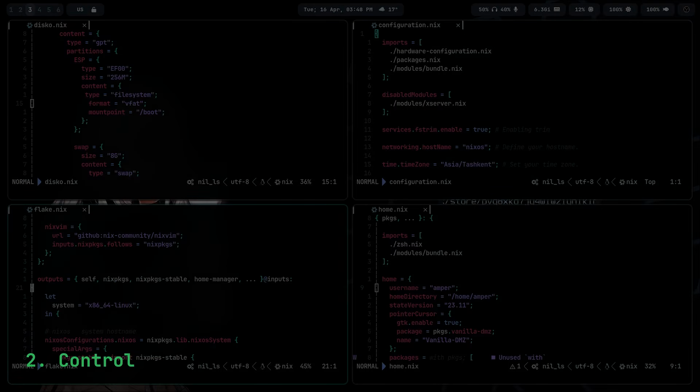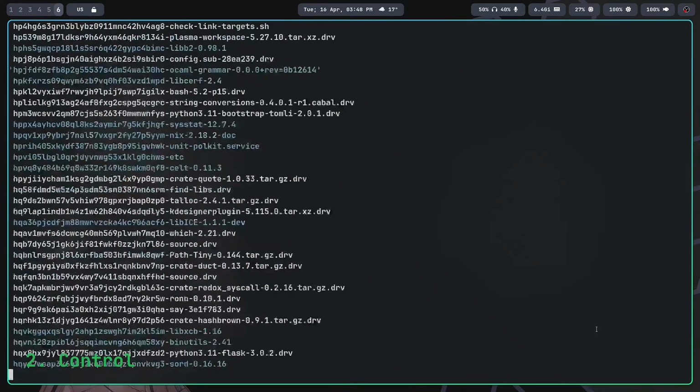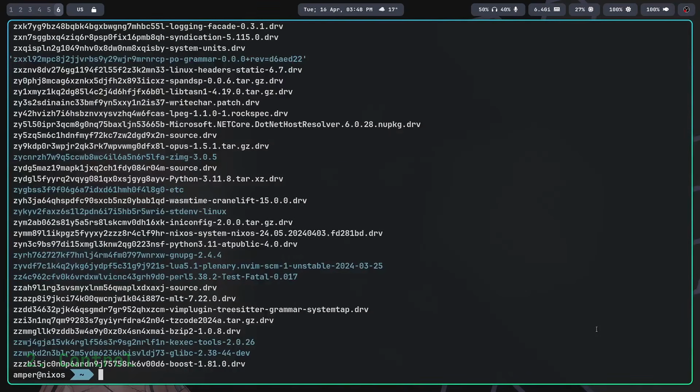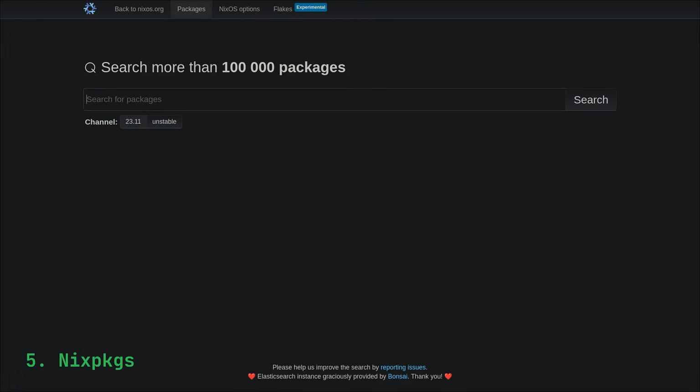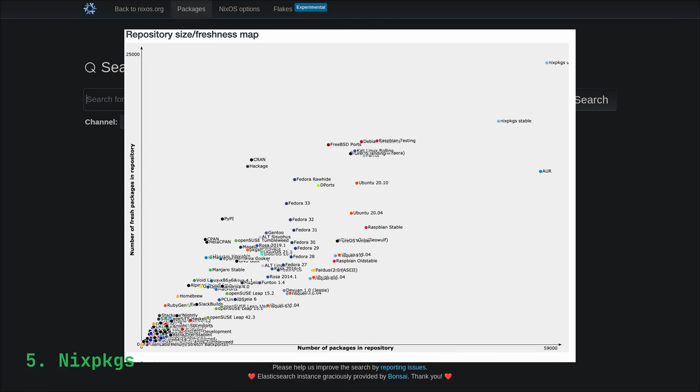Control of the system achieved through declarativeness is another big advantage. In other distributions, package files are scattered throughout the whole file system, but in NixOS, everything is neatly organized in the Nix store. Rollbacks to previous configurations can also be very useful, especially for unlucky experimenters like me. The system's resilience is worth noting. You can install and uninstall any packages, change environments multiple times, and the system won't flinch. And last but not least, the huge number of packages available in the Nix packages repository exceeds even the legendary